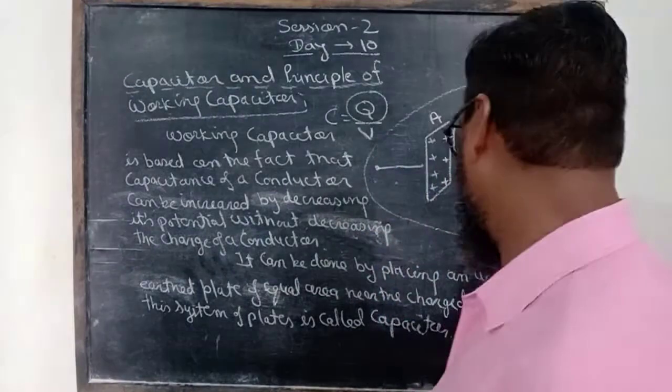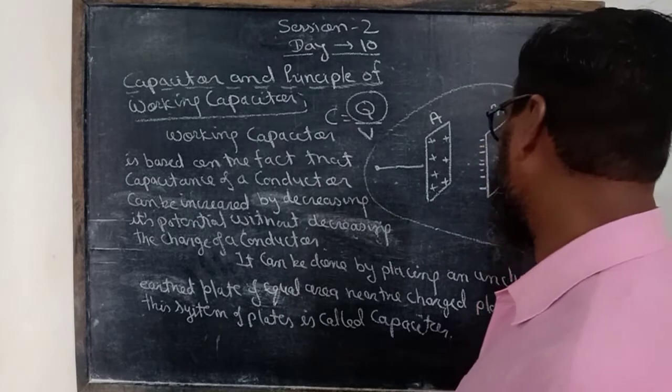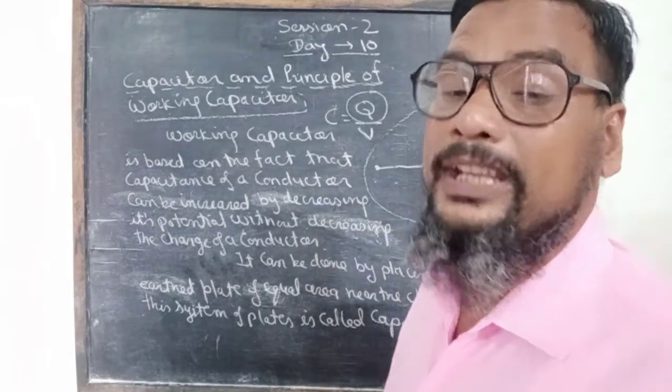So it can be done by placing a plate of equal area.